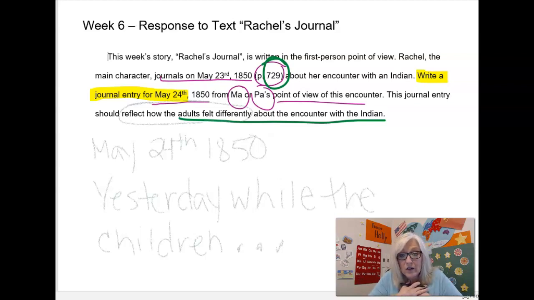How did you feel? There are clues in that second paragraph about how the parents felt. Your task is to write a journal entry from the next day, May 24th, 1850, telling about what happened and how you, the grown-up, felt about it.